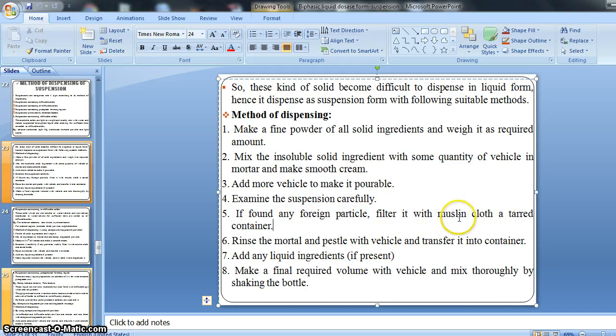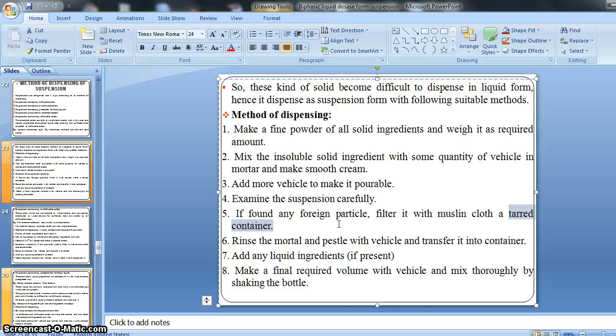Then after filtration, the filtration is done with the help of muslin cloth in a tared container. Tared container means a measurable container, meaning we know the container's amount, whether it is 10 ml, 5 ml, or 50 ml. So we have to do the filtration in a tared container with the help of muslin cloth, right?